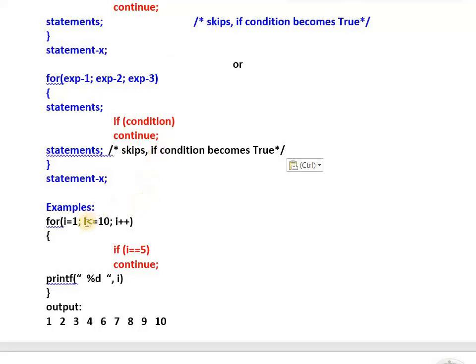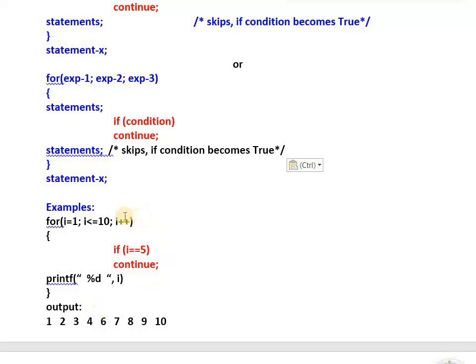See here. First time I is 1, 1 less than or equal to 10, yes. Whether I is 5, no. I is 1, so 1 will be printed. I plus plus, 2 less than or equal to 10, yes. 2 will be printed. 3 less than or equal to 10, yes. Whether I is 5, no, 3 prints. I becomes 4, 4 less than or equal to 10. Whether I is 5, no, 4 prints.